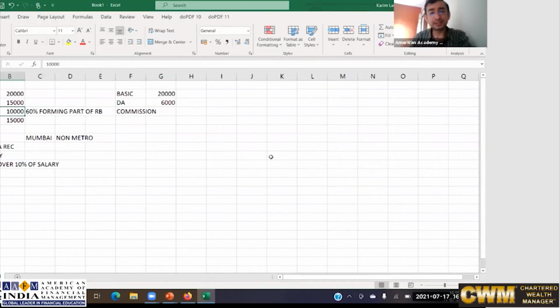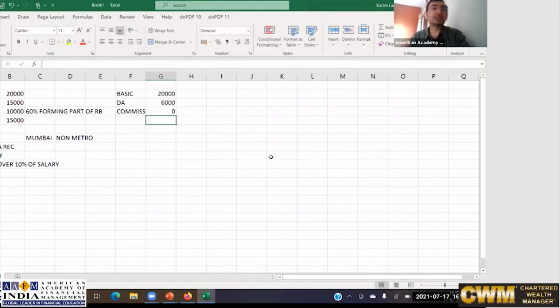An employer may say that 100% of DA forms part of your retirement benefit, or he may say only 50% does. That means, for whatever contribution they make towards your provident fund or pension, they may consider only that 50-60% for contributing towards your pension and provident funds.